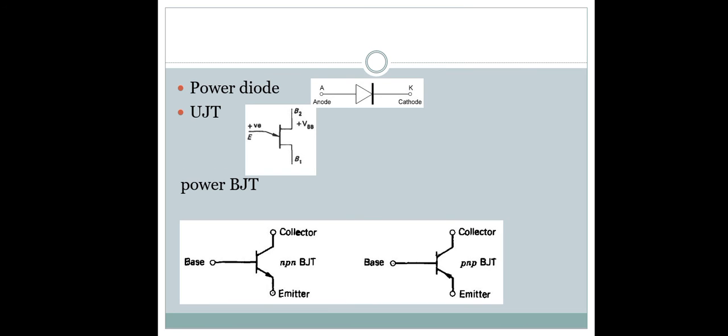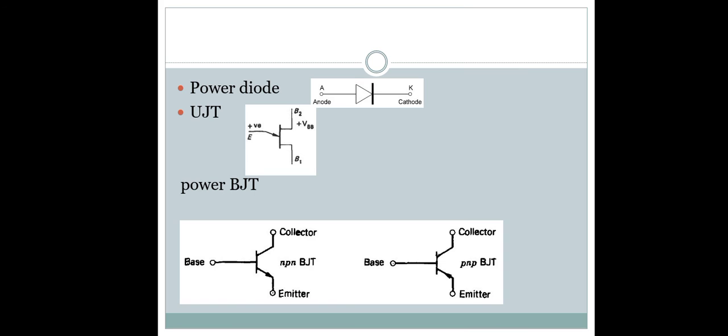Next is the power transistors. First we discussed power diode, second is the power transistor. There are four types of power transistor: BJT, power MOSFET, IGBT and SITs. This is the bipolar transistor, which has three terminals: base, emitter and collector. It is normally operated as a switch in the common emitter configuration.